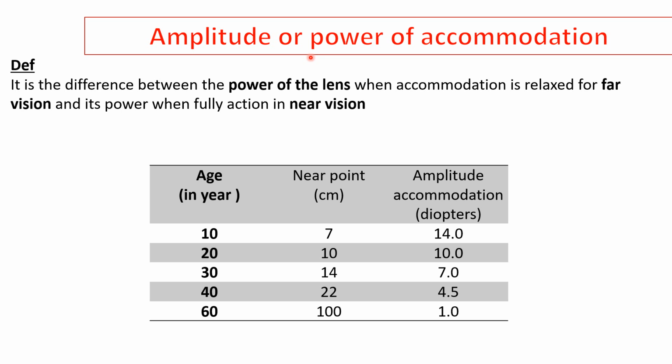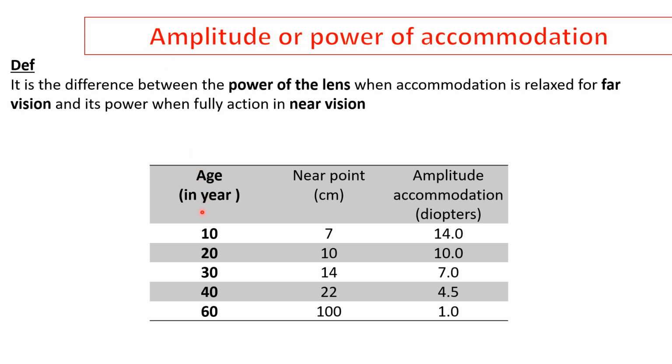It is the difference between the dioptric power of the lens when accommodation is relaxed, for far vision, and its power when it is in full action in near vision. This difference is known as the amplitude or power of accommodation.